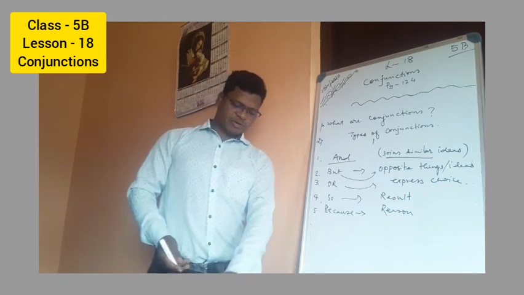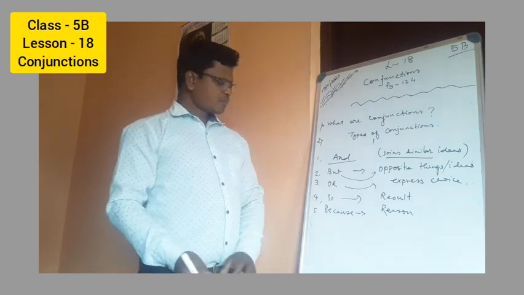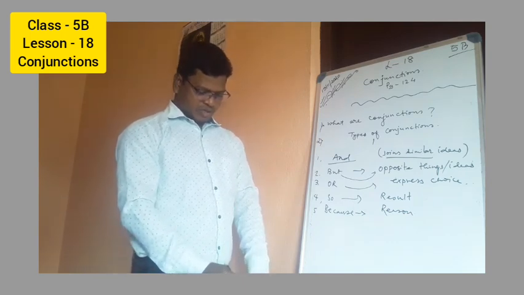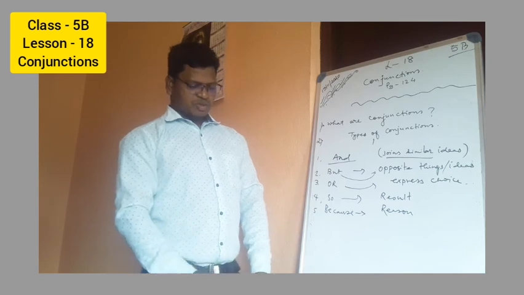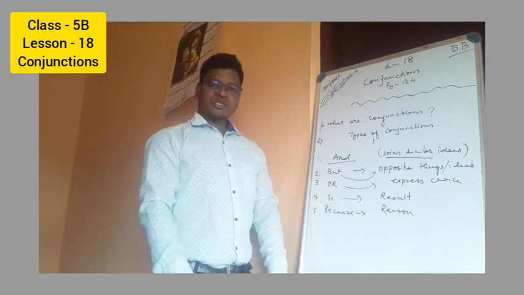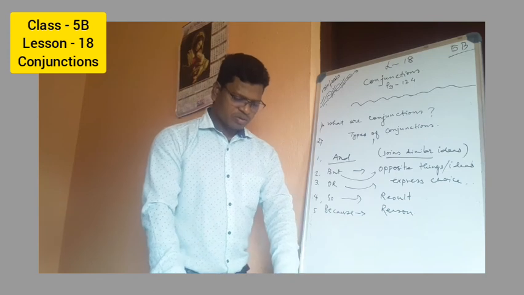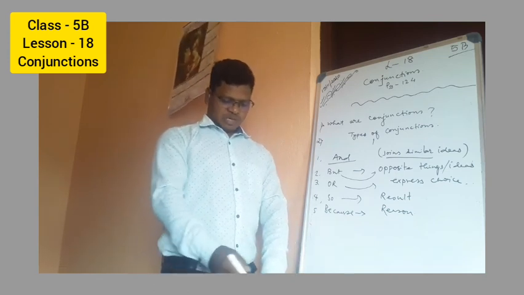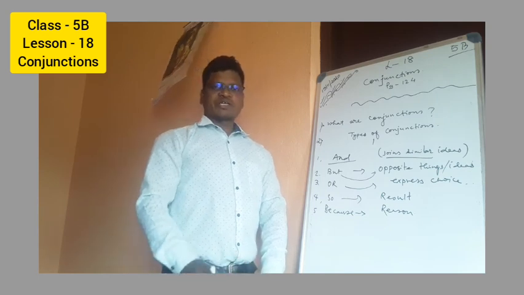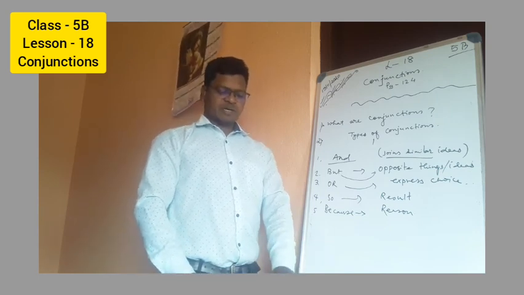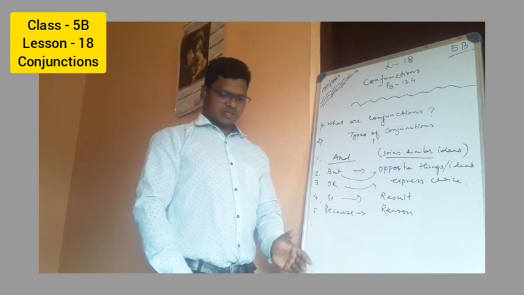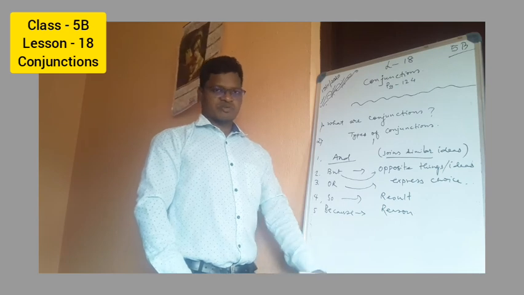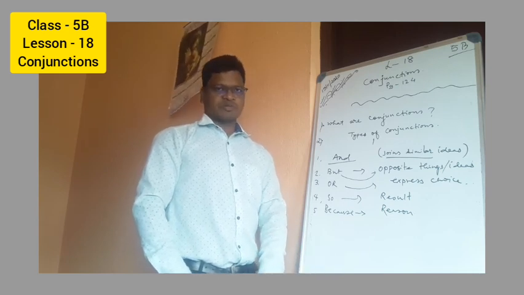So here we see all this usage. We have 11 of them. I just ask you to write down the usage, when to use and, but, and all these 11. Don't write any examples; you are not supposed to write any examples. Only in the left column you have the usage of these conjunctions. Please write only these conjunctions in the copy.